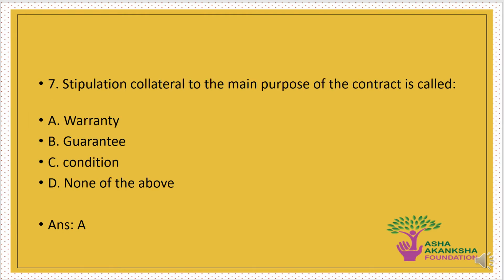The next question is: Stipulation collateral to main purpose of contract is called A. Warranty, B. Guarantee, C. Condition, or D. None of the above. The correct answer to this question is option A. That is, stipulation collateral to the main purpose of the contract is called warranty.